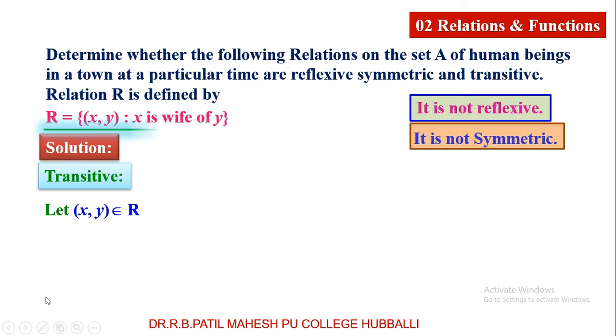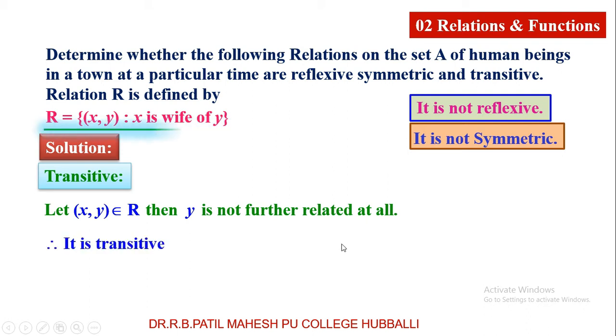Therefore, listen carefully, we agree that this is transitive. You can see the reason here. (x, y) belongs to R, then y is not further related at all. y cannot be related to anybody as wife. Therefore, we can't check whether (x, z) is there or not in the relation. Hence, we accept that this relation is transitive relation.